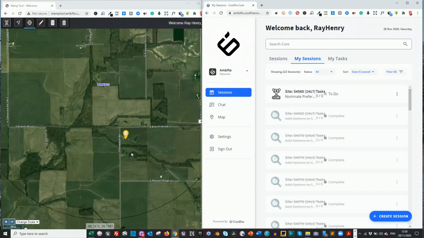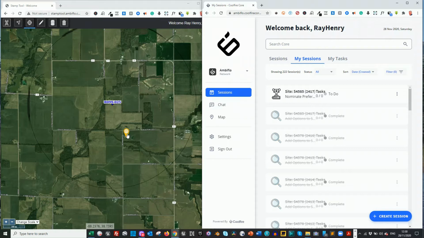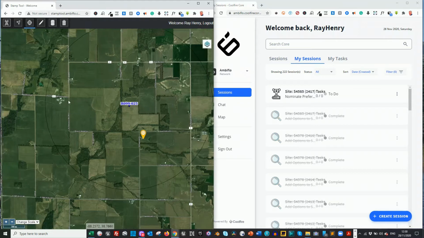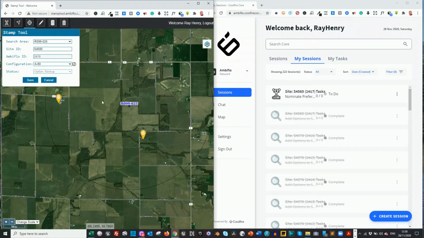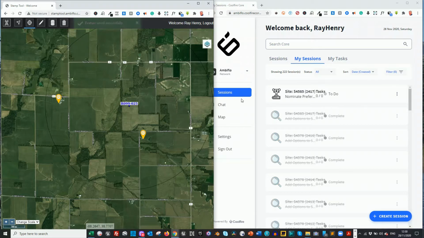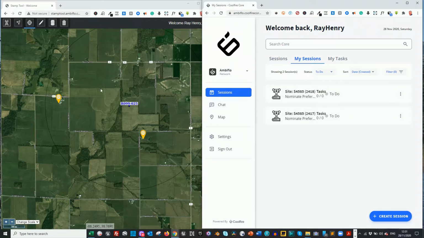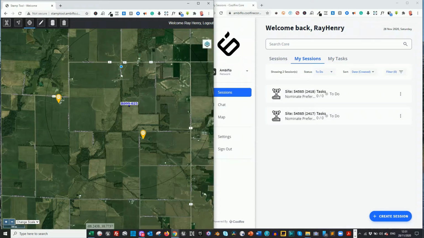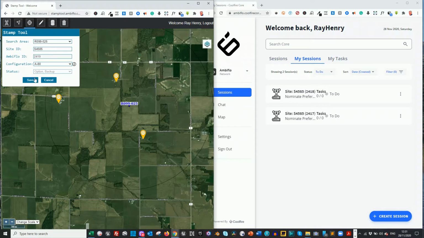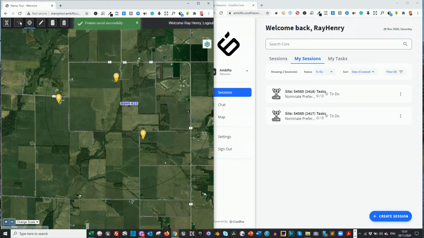I'm just going to stamp some more locations, and then I'm going to show you how the process of identification of a preferred option can happen. Again, the purpose here is to identify all these locations. This one is 2418, and if I filter the to-do list over here, you can see these entities are coming in. I'll stamp another location here. Again, as I said, I'm not being too precise.